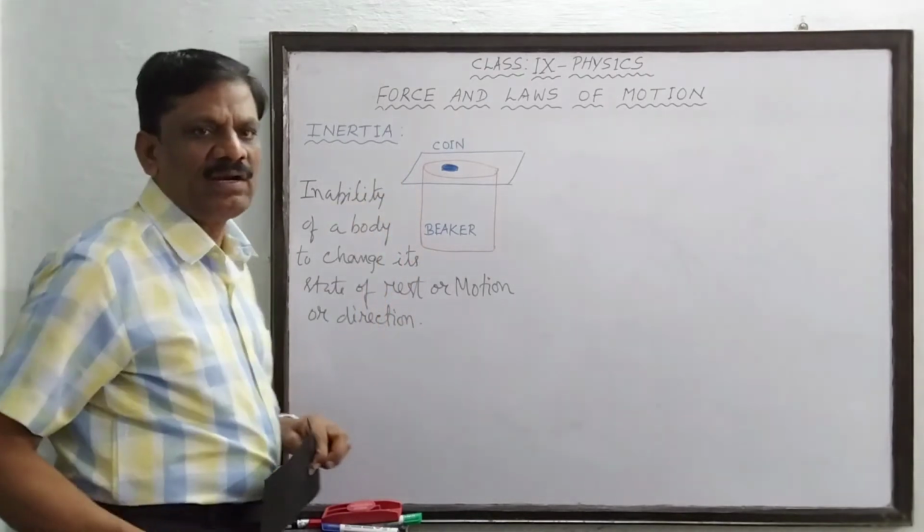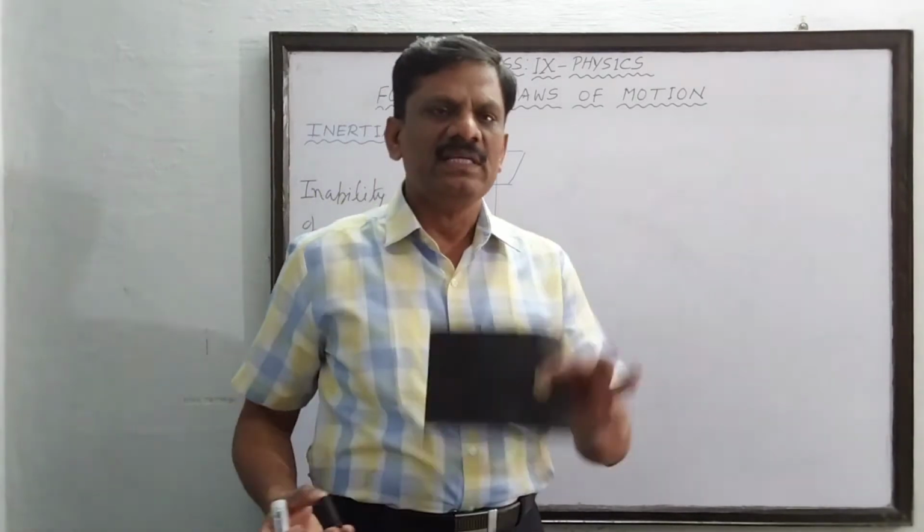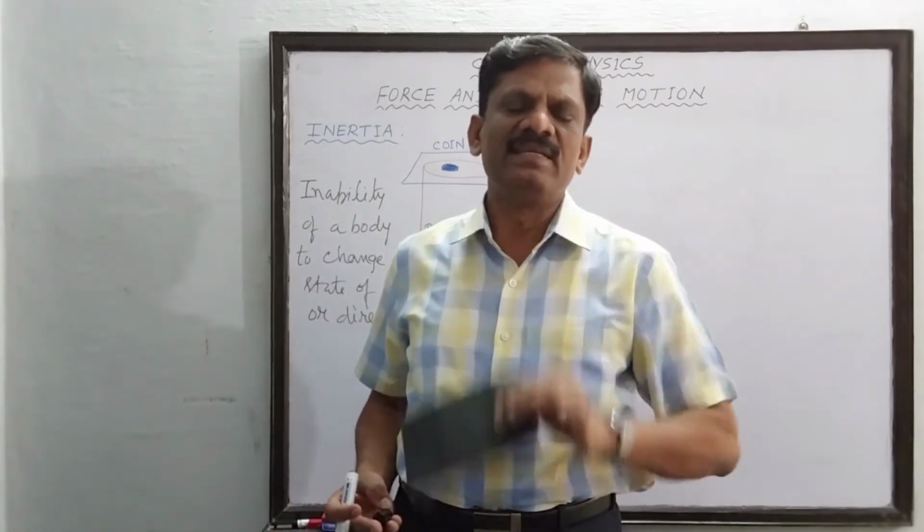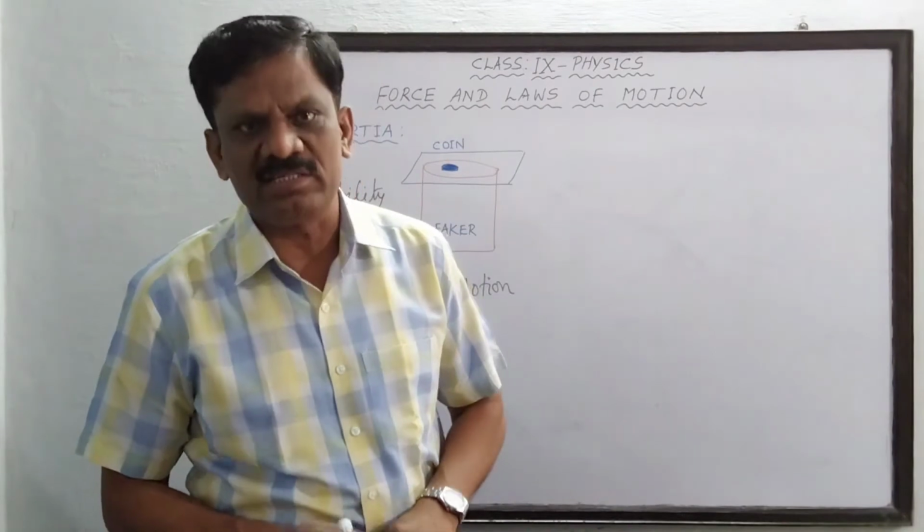This only is called inertia. In this example, the cardboard and the coin are in a state of inertia of rest.